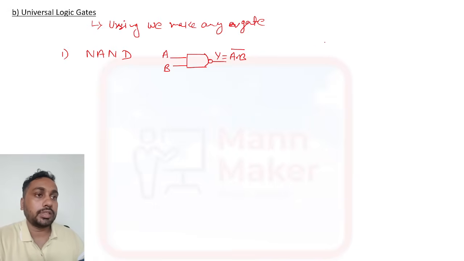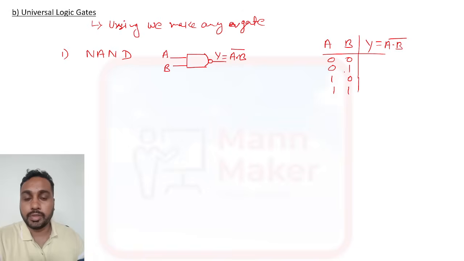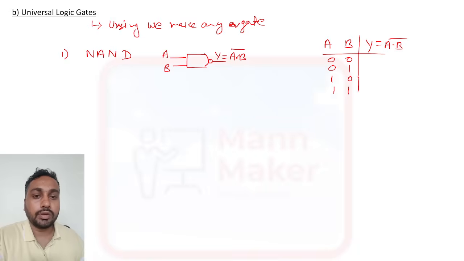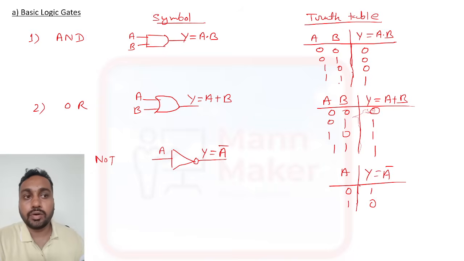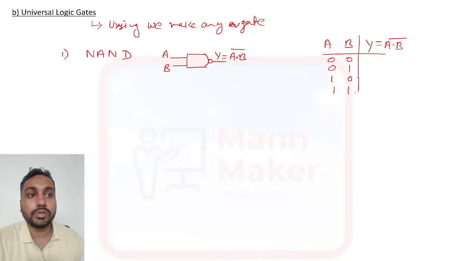Now if we see the truth table of this also, we have two inputs and one output. So this will be 0 0, 0 1, 1 0, 1 1, and the output will be A dot B complement. It is not and, so it is just the opposite of AND. In the truth table of AND, the output is 1 only when both inputs are high. For the NAND gate, we have to make it opposite. If both are 1 1, then it will become 0 and the rest will be 1. It is not and, meaning the opposite of AND.